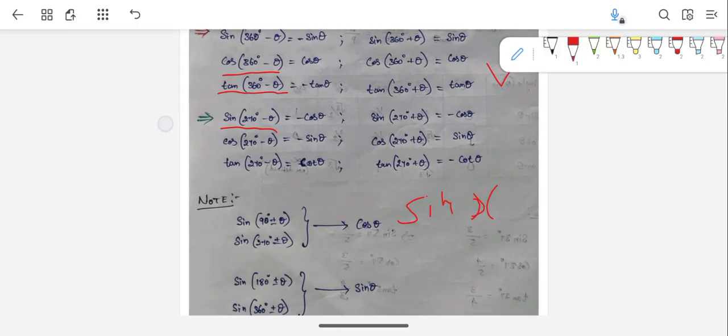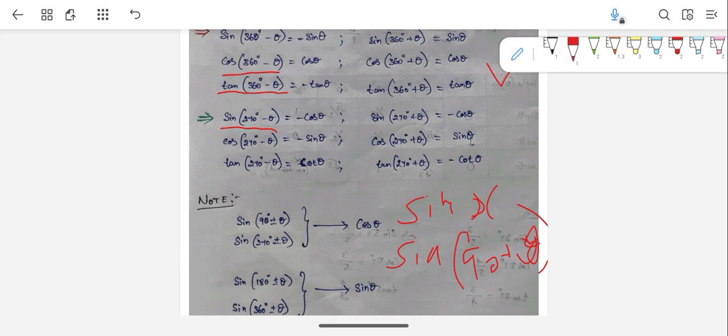So you can easily write that, let's say sine 90 plus some y, or theta, right? You can write it, right? So what you need to know for sine 90 plus theta is what value you want to substitute.